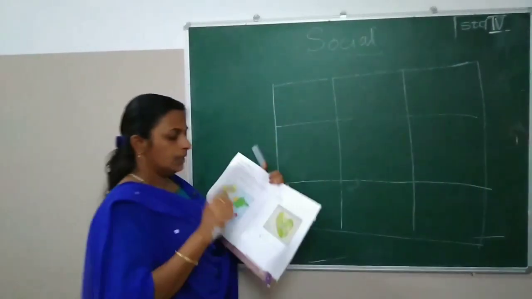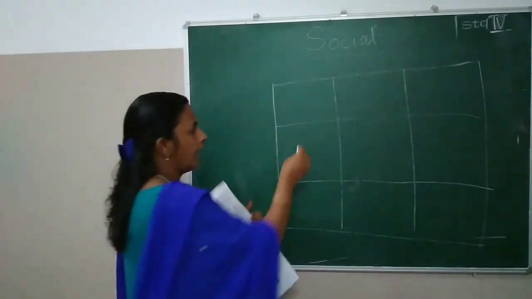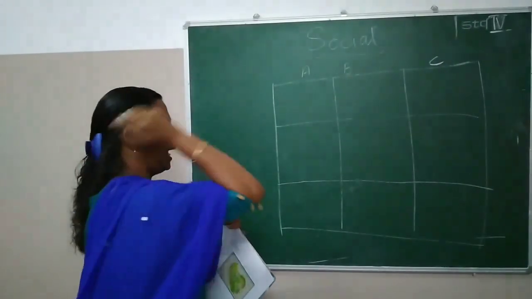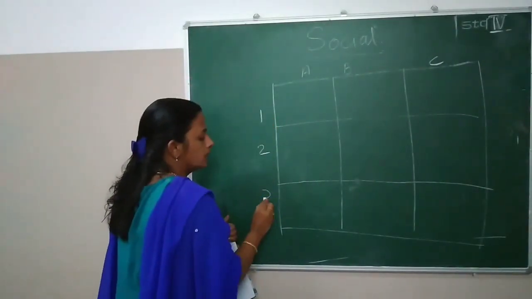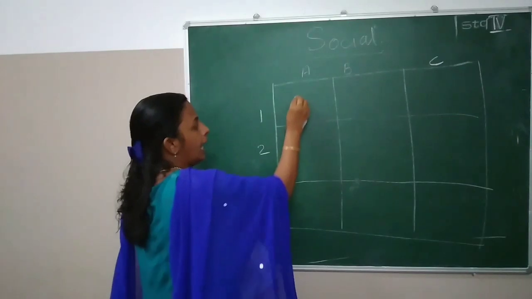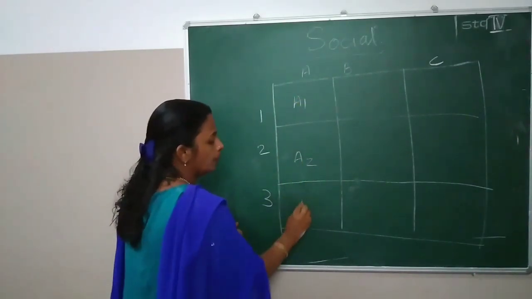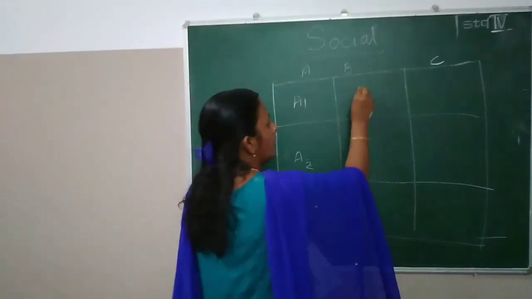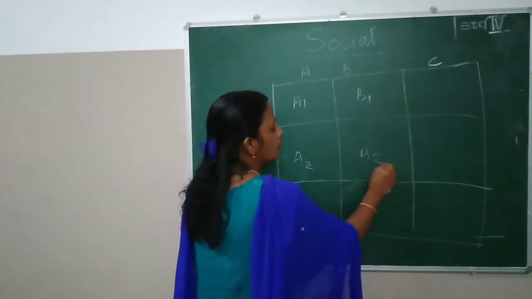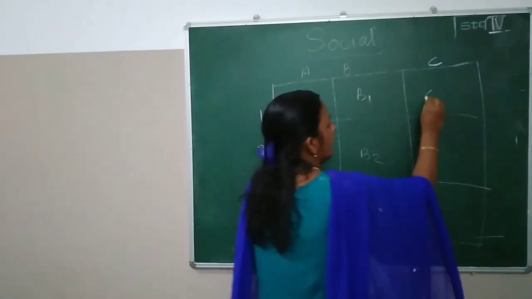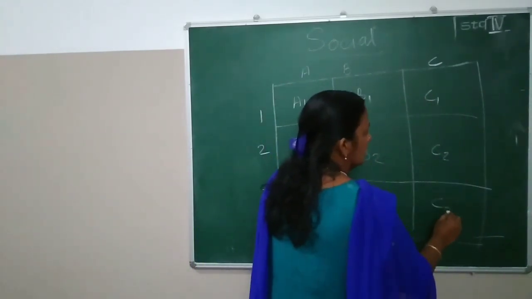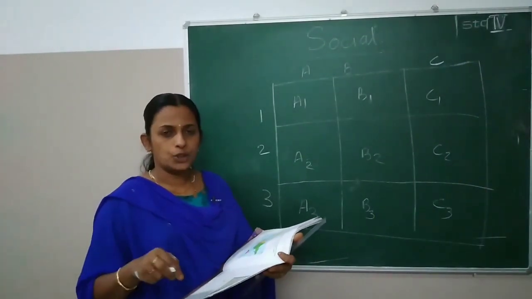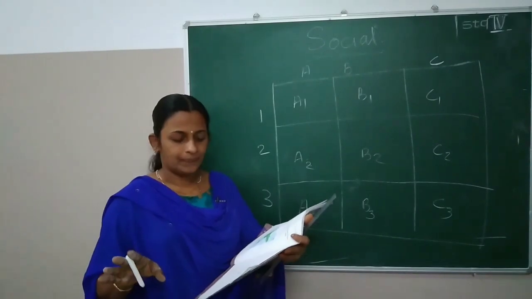These are the columns A, B, C and 1, 2, 3, meaning A1, A2, A3, B1, B2, B3, C1, C2, C3. Clear? Now we are going to check the questions.